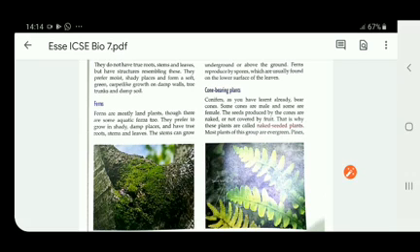Ferns reproduce by spores. Spores means seeds, and you can find these seeds on the lower surface of the leaves. You can see it in this picture. So the spores are found on the lower surface of the leaves, right?